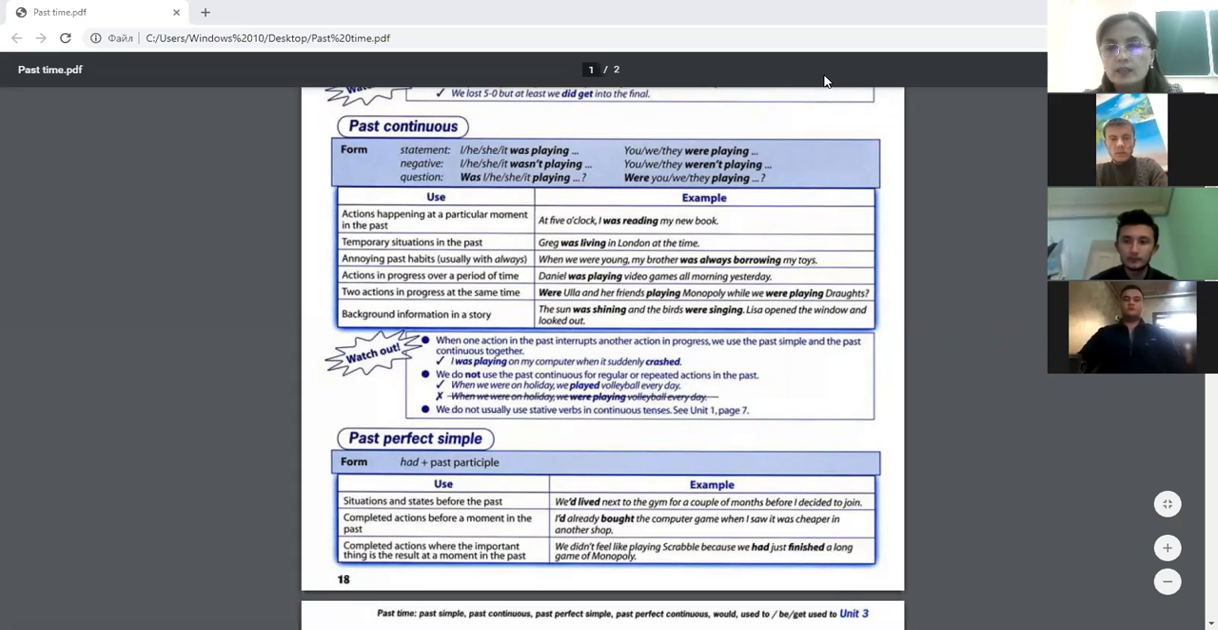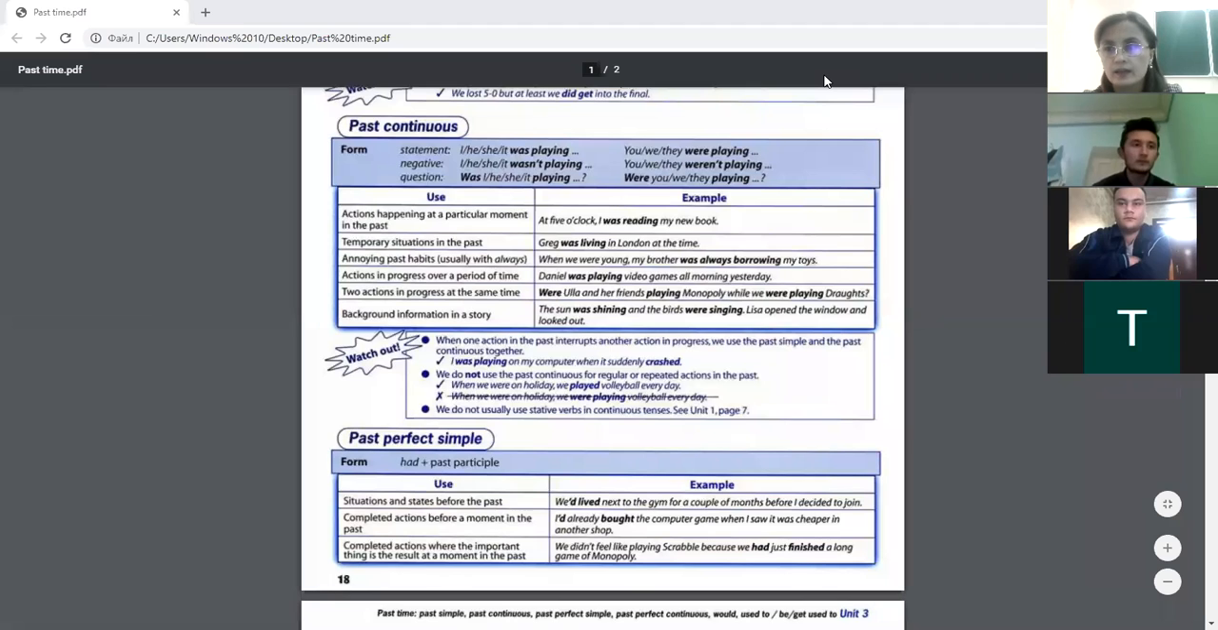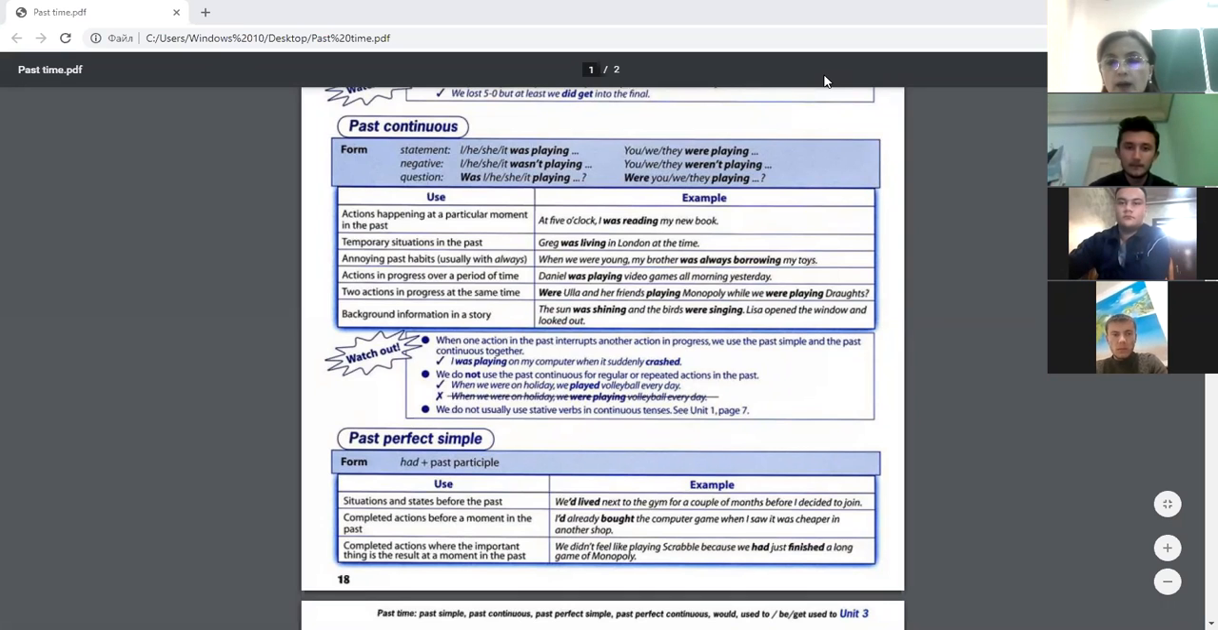Lisa opened the window and looked out. So here a simultaneous action. So that is why both is expressed in past simple tense. So the next one, when one action in the past interrupts another action in progress, we use past simple and the past continuous together. For example, I was playing on my computer when it suddenly crashed.